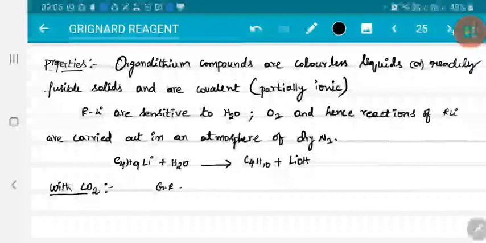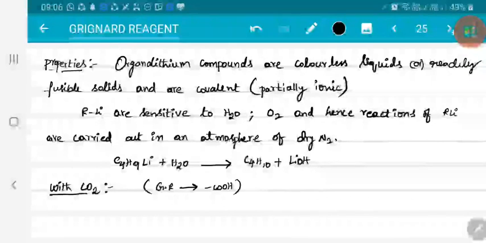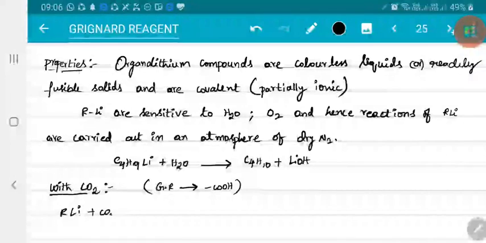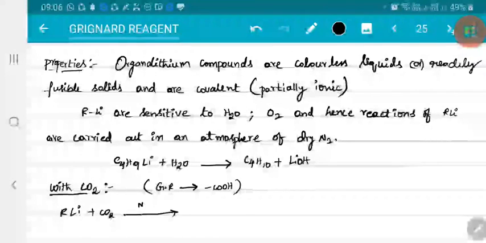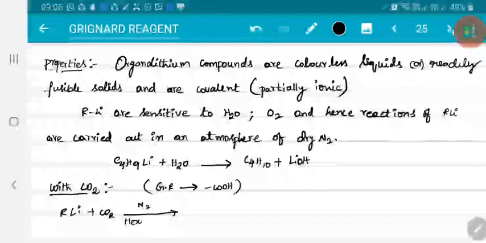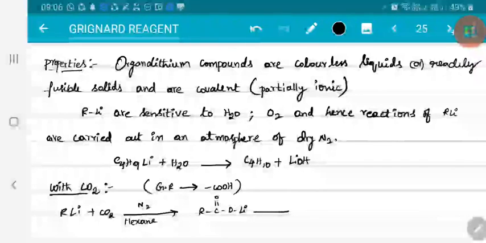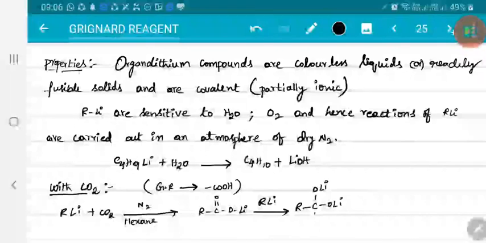Grignard reagent gives carboxylic acids with carbon dioxide, but with organolithium compounds and carbon dioxide, in nitrogen and hexane, first R minus will attack over the system, forming RCOOLi. Now this again reacts with RLi. Again this R will attack, forming R2C(OLi)2.